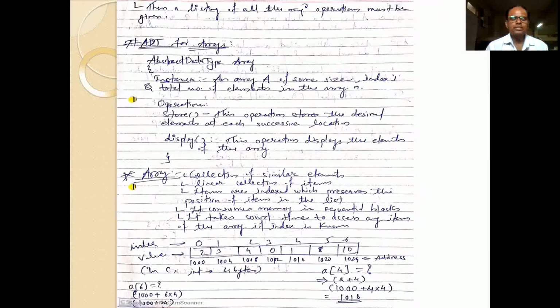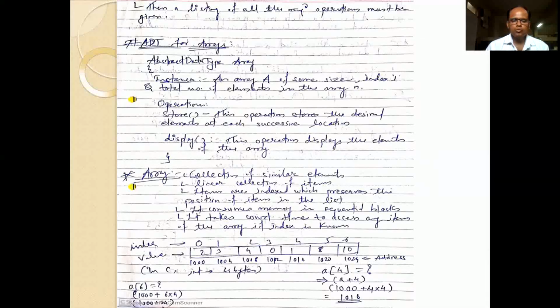So in this example, we are going to discuss the ADT for arrays. In that I have written the instances, or simply we can say the instances means definition, and the various operations related to the arrays.